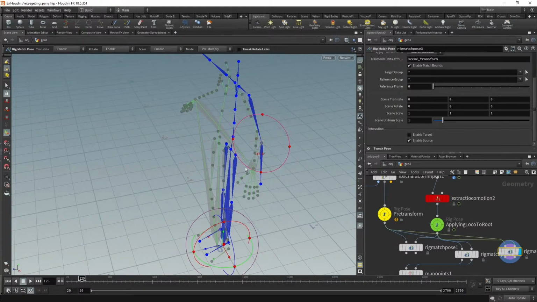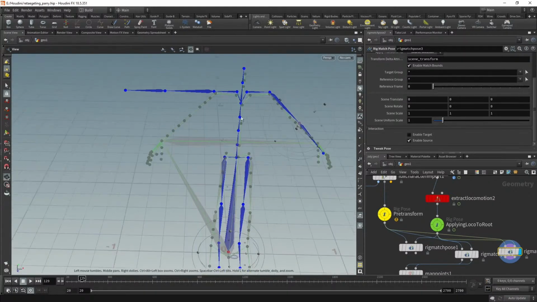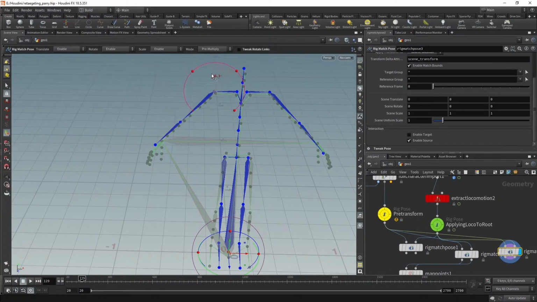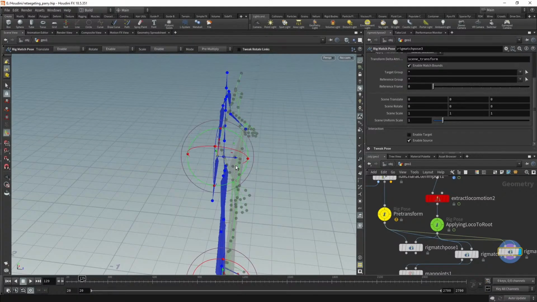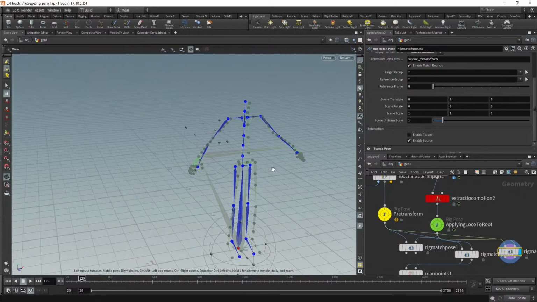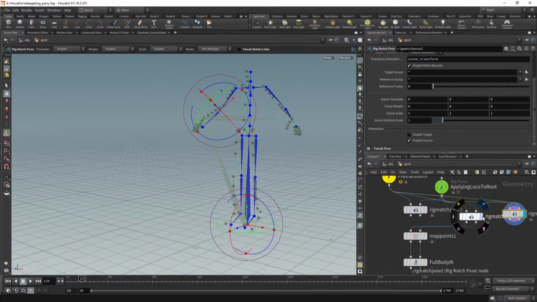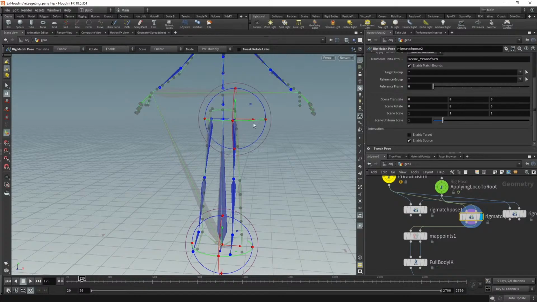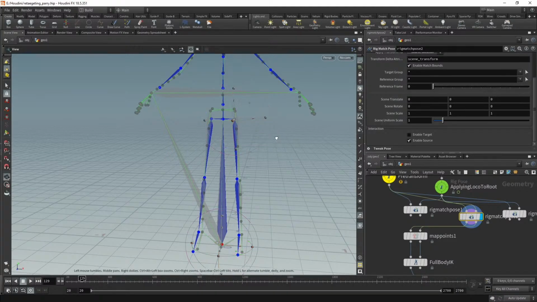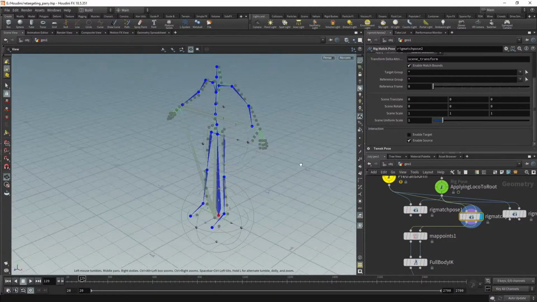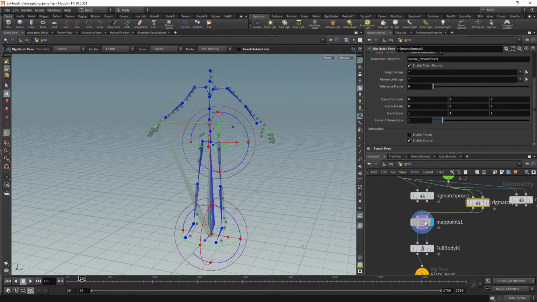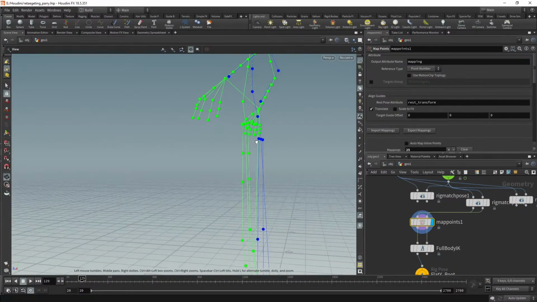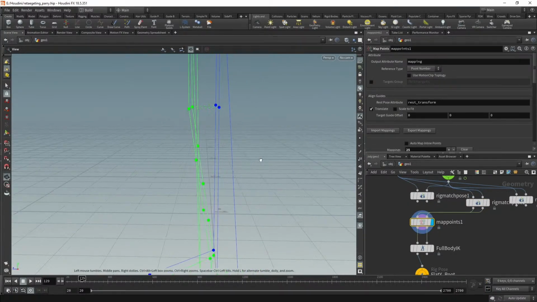So the full body IK is going to work nicely the closer you are to the final skeleton. So going here, I got this more or less matched. Again, as you can see, I didn't care too much. I can go better, but it's working out really nice, because the next step is just to bind the points. And again, this is another manual thing to do, but not very hard.